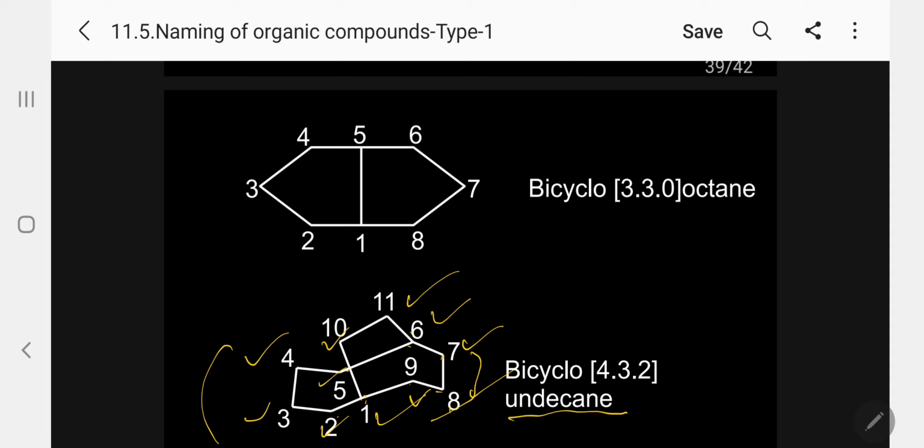So what I am writing now: between 1 and 6 there are 2 carbon atoms, 10 and 11. So I can say bicyclo, left side higher ring number first, 4 on the left side, then the right side 3, in order of priority, then the center is 2. So I have to write 4, 3, 2. That's why 330 was written earlier. Kindly follow. So this is bicyclo[4.3.2]undecane, a bicyclo compound.